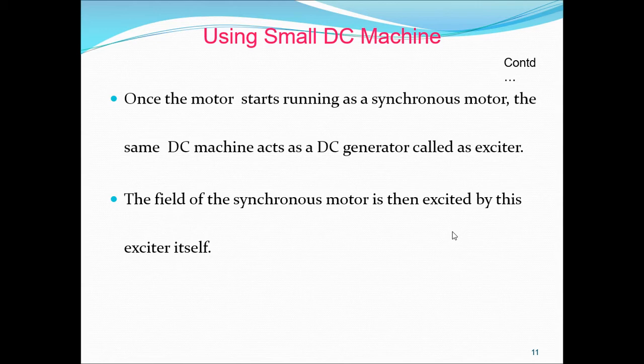Usually, the latter method is used because an exciter will be used to start a synchronous machine at the time of start. Now the synchronous machine is operating as a motor from the AC supply mains and the DC machine acts as a load and exciter to excite it. So this is the way it is used for a DC motor.